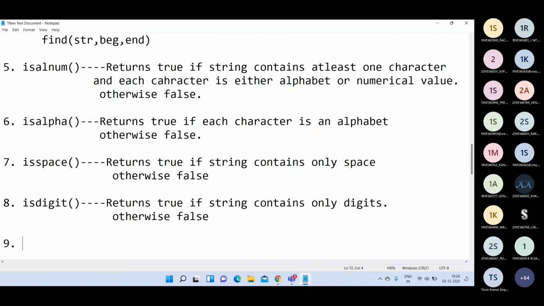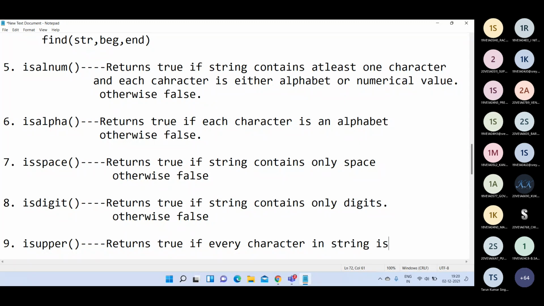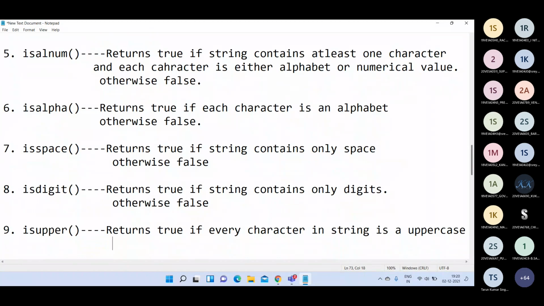And the next function is isupper. The purpose of this function is that it returns true if every character in the string is an uppercase letter. That means if every character is a capital letter, you will get true, otherwise false.